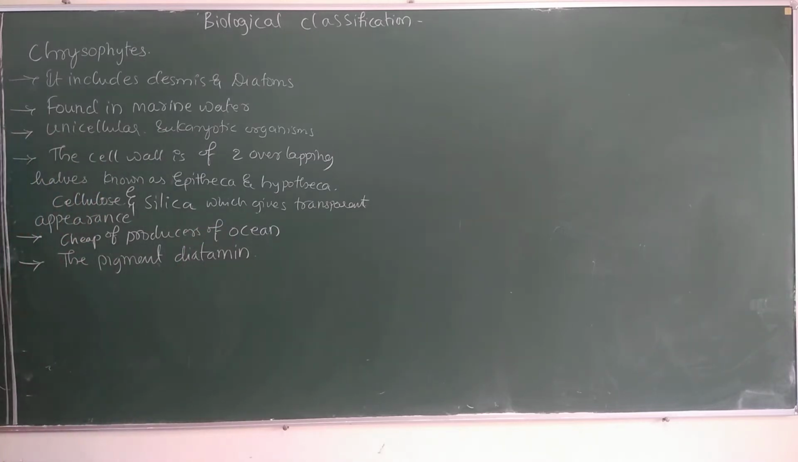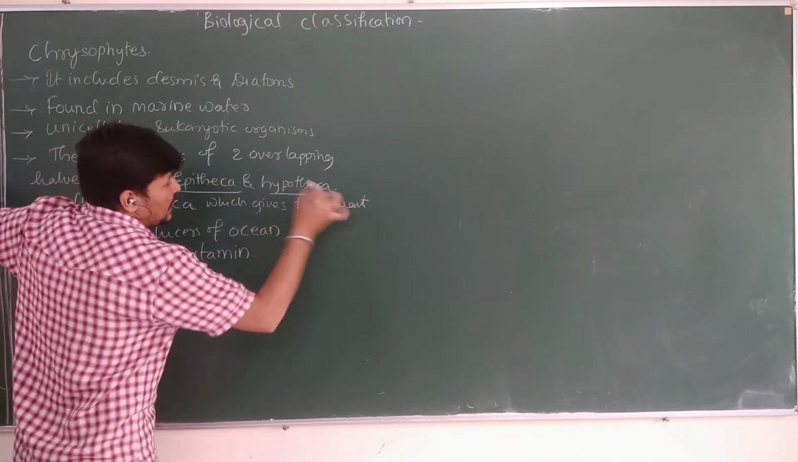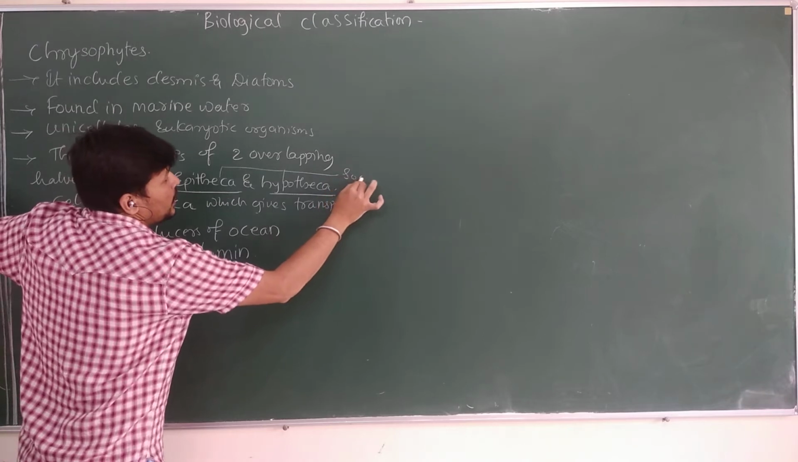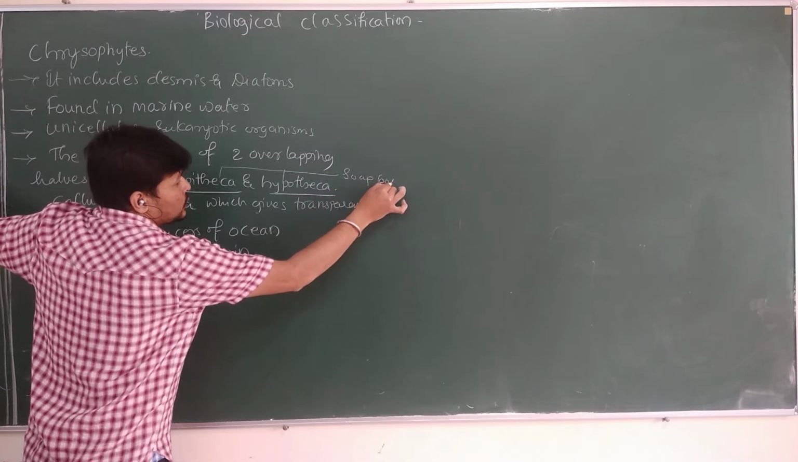The pigment called as there will be a presence of a pigment called as diatomine. Especially here we talked about two overlapping halves. Which ones? The epitheca and the hypotheca. So this epitheca and hypotheca will overlap and give a soap box like appearance to the diatom.